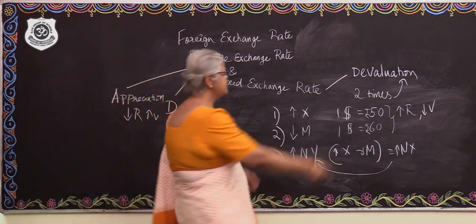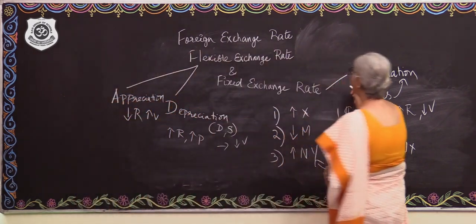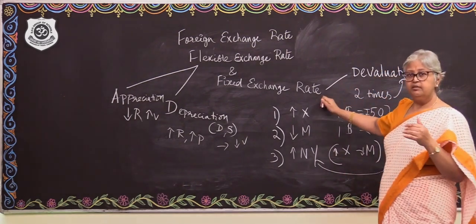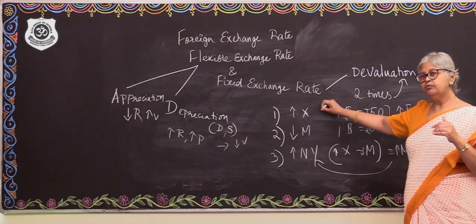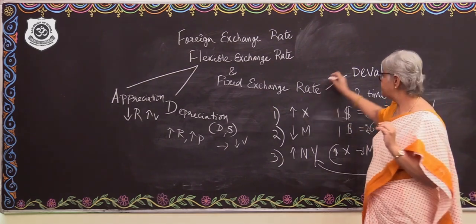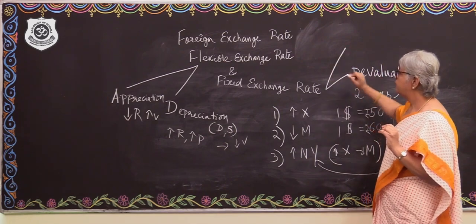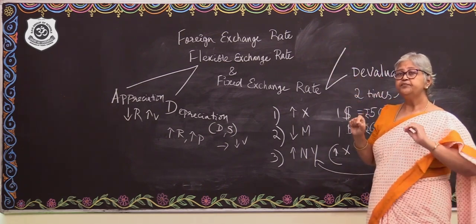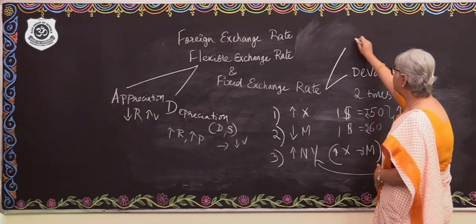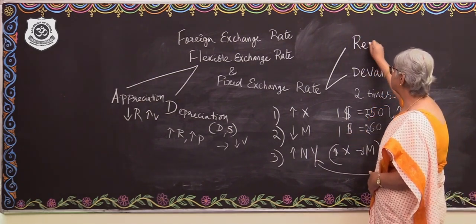Alright? So we have a devaluation here, which is reduction in the value of the domestic currency in a fixed exchange rate system. When a currency is made stronger by the government, that would be revaluation.